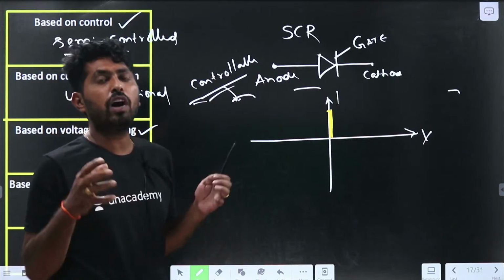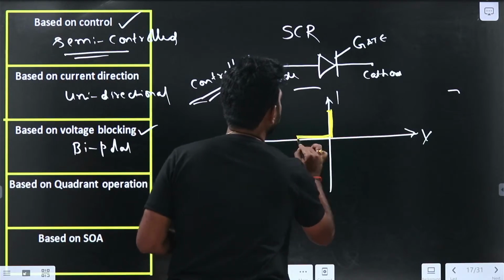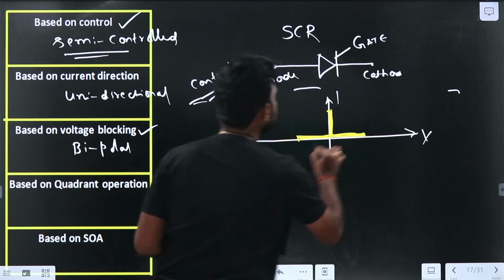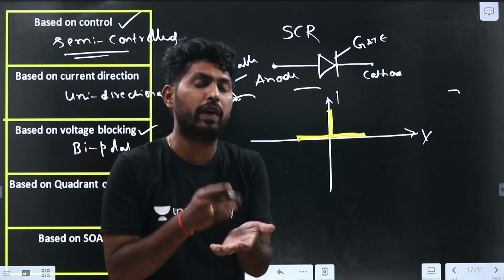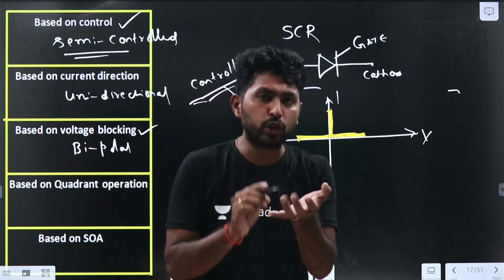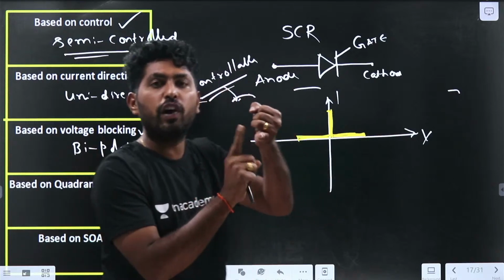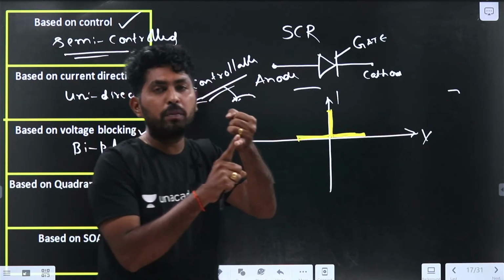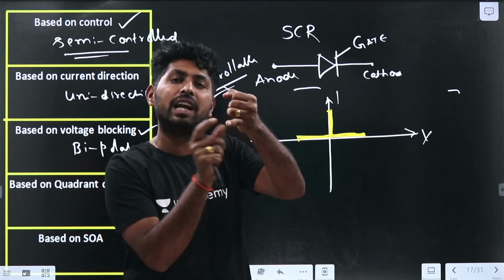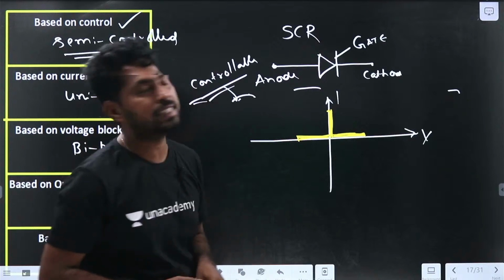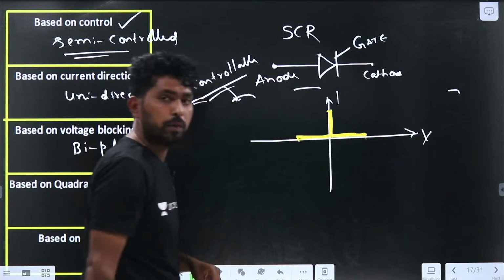But it can block both positive and negative voltage. Why? It can block the negative voltage, that is obvious, but it can block the positive voltage also. As I said before, to turn on the SCR, two conditions are required. What is the first condition? The SCR should be forward biased. Even though SCR is forward biased, that is not sufficient. Even though it is forward biased, it is still in the off condition until the gate signal is applied. So it blocks both positive and negative voltage.